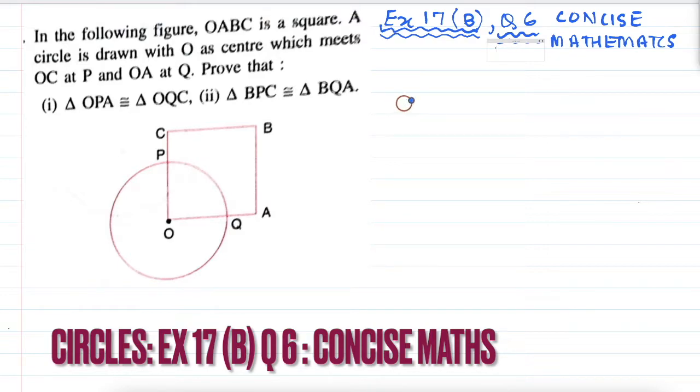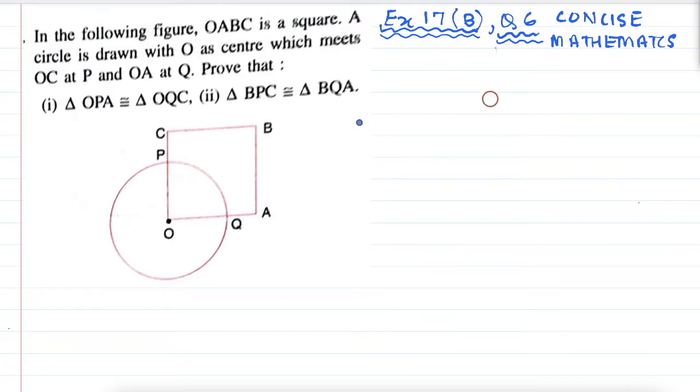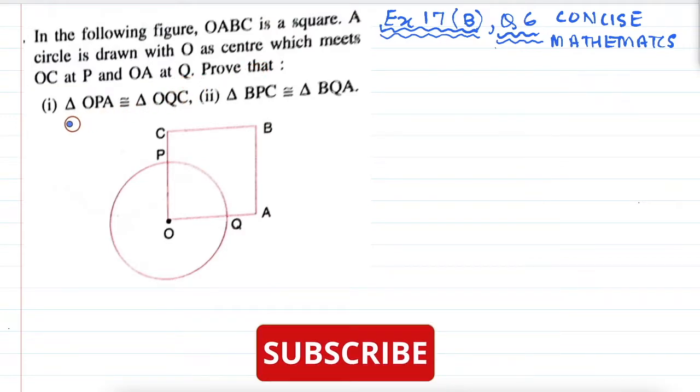Today we are going to solve from exercise 17b, question number 6 of Concise Mathematics. And this is the doubt from our chapter called circles. Let us see the question. In the following figure, OABC is a square. A circle is drawn with O as the center, which meets OC at P and OA at Q. Prove that triangles OPA and OQC are congruent, and triangles BPC and BQA are congruent, which is the second part.